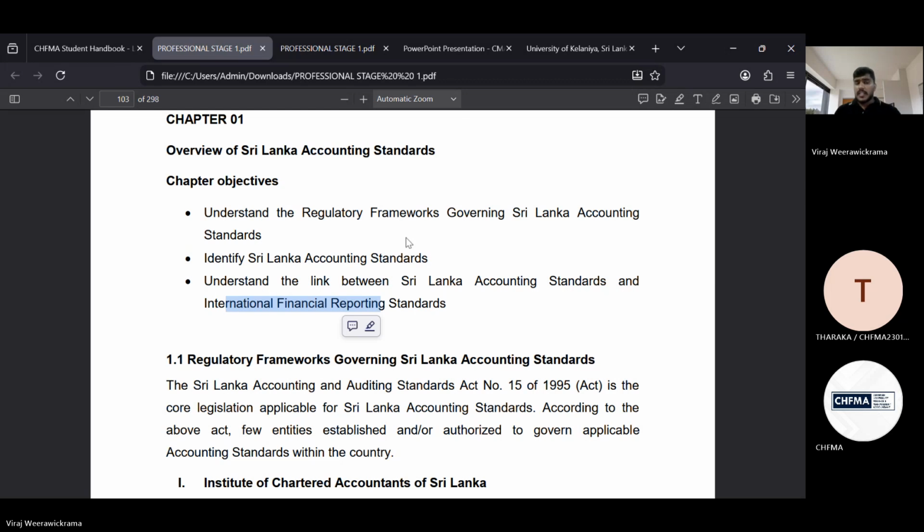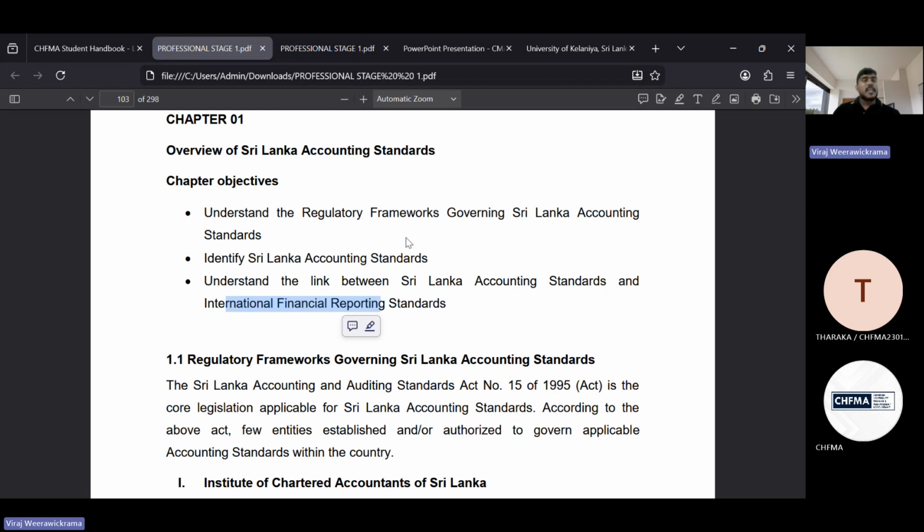When you are applying the accounting standards to prepare financial statements, you have seen that the guidance is always given by the conceptual framework, because we are discussing the objectives, the qualitative characteristics, the elements of the financial statements and the components of financial statements.